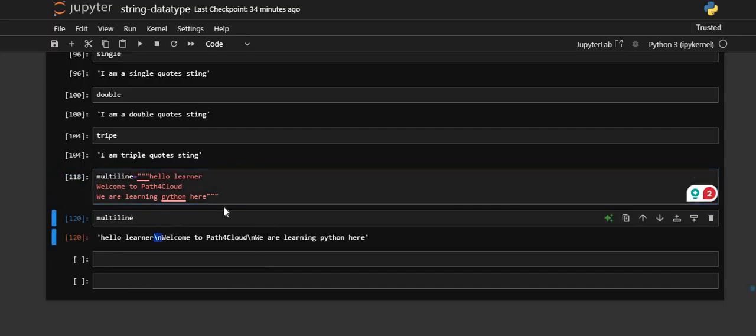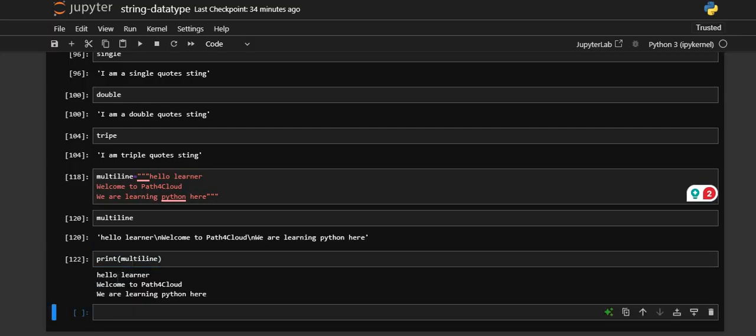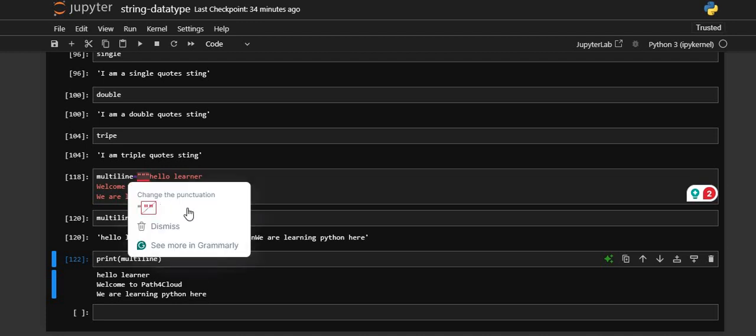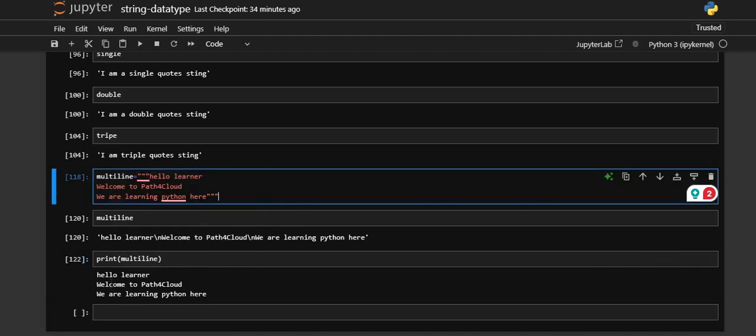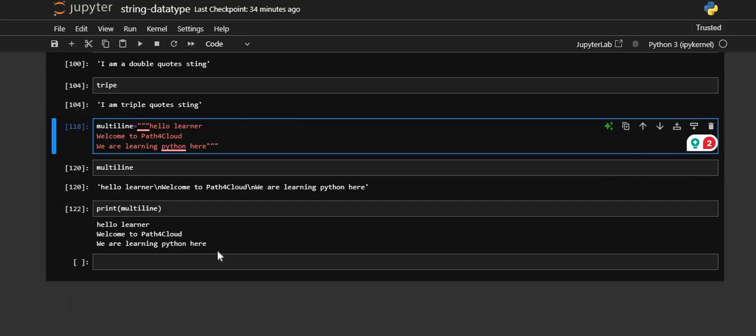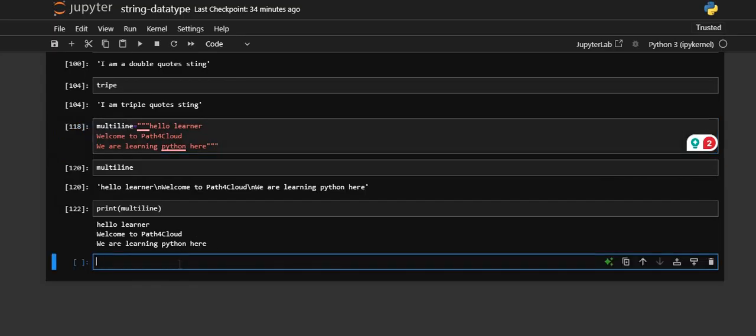Although it is showing backslash n, that means from here a new line is getting started, right? So for that we need to use a print statement, okay? So I would print multi-line, and now you can see we have the syntax we want. That is our desired output, and now we can print this in multi-line, right? So that was the string quotes information.